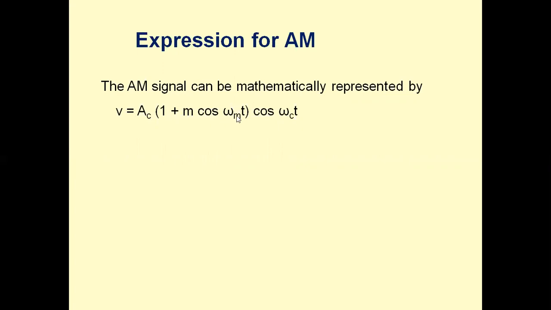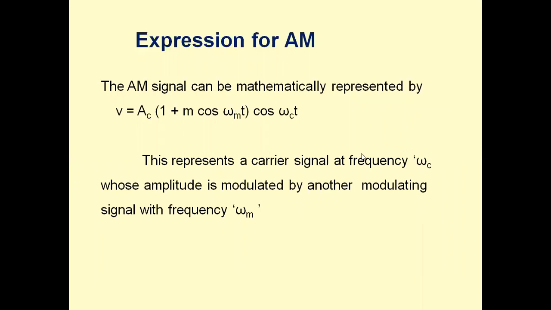Omega m is the angular frequency of the message signal, which is equal to 2 pi fm. fm is called frequency of message signal, and omega c is 2 pi fc, where fc is called carrier frequency. So we are taking amplitude of the carrier. Amplitude of the carrier is changed according with the amplitude of the message signal. And therefore we have carrier frequency omega c and message signal frequency omega m.